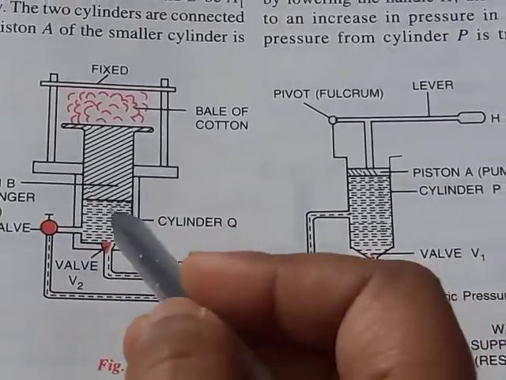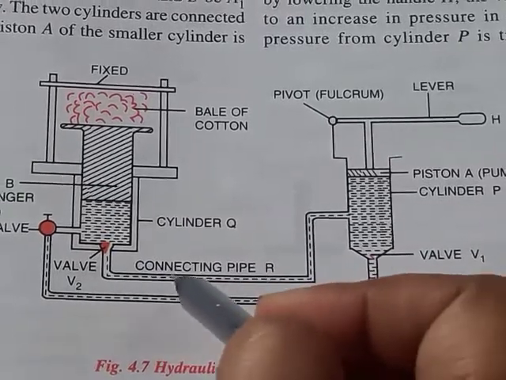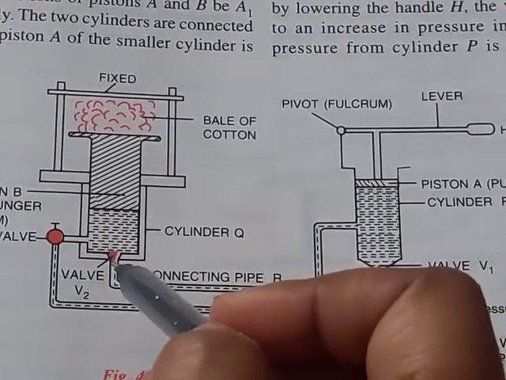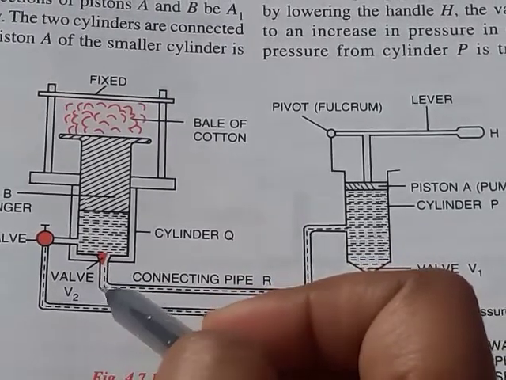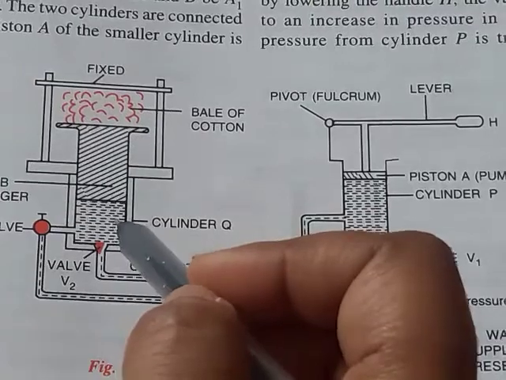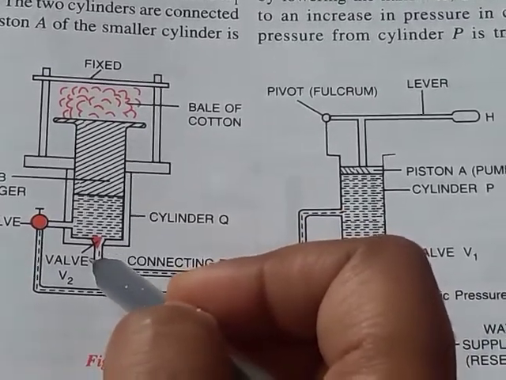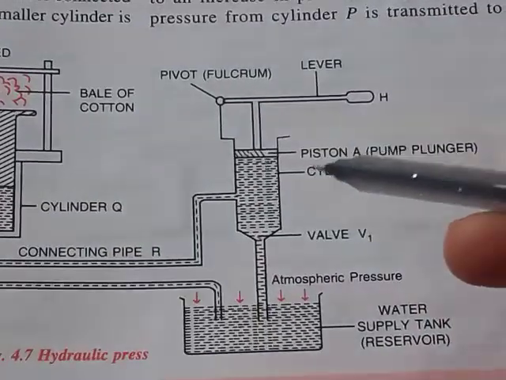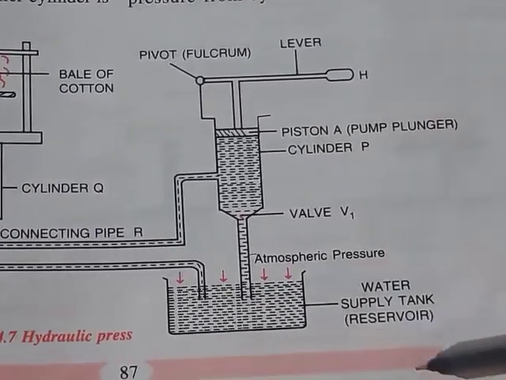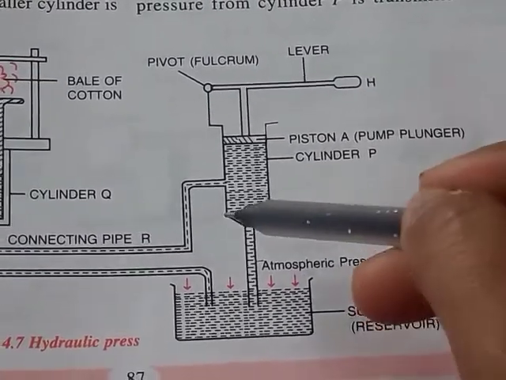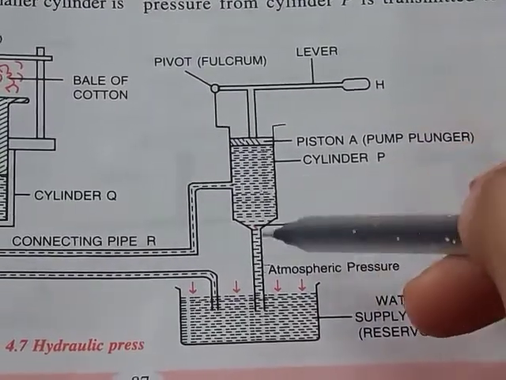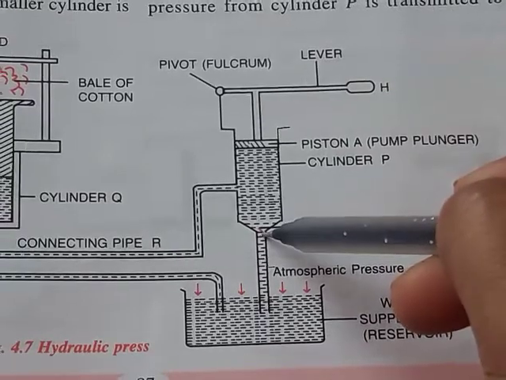These two cylinders are joined through a connecting pipe, R. In between R and cylinder Q there is a valve V2, and cylinder P is connected through a tube with the water supply tank, and in between the tube and cylinder P there is also a valve V1.